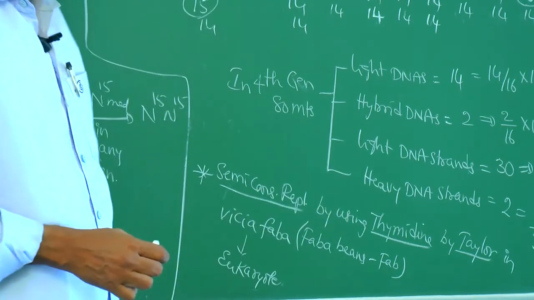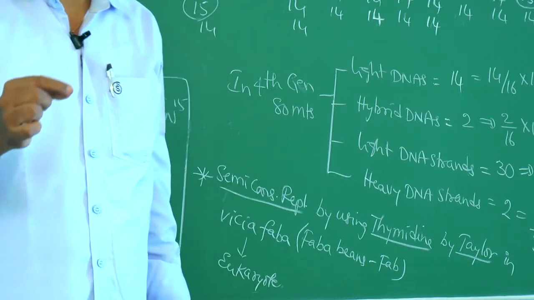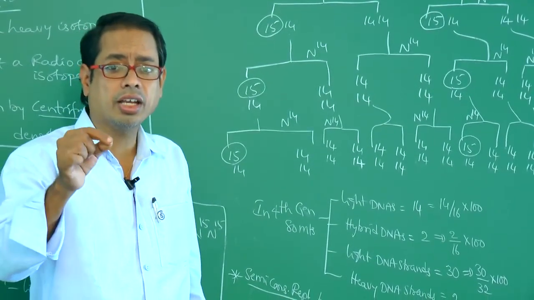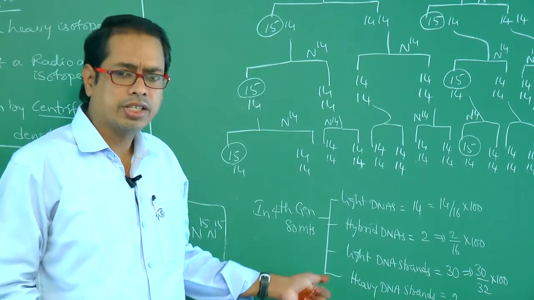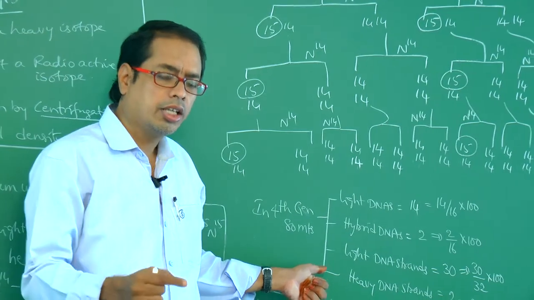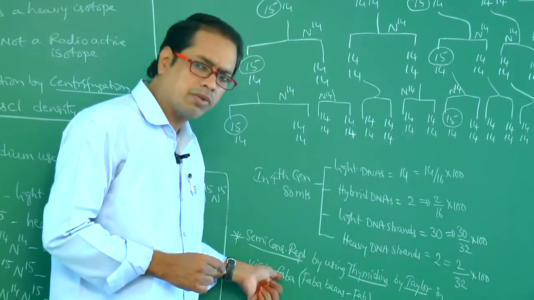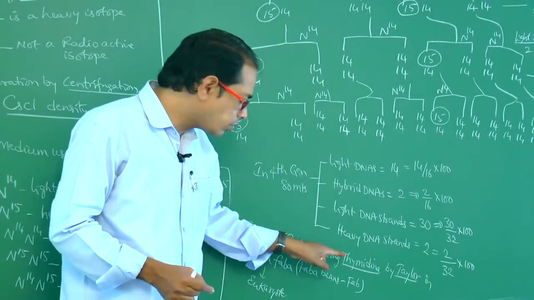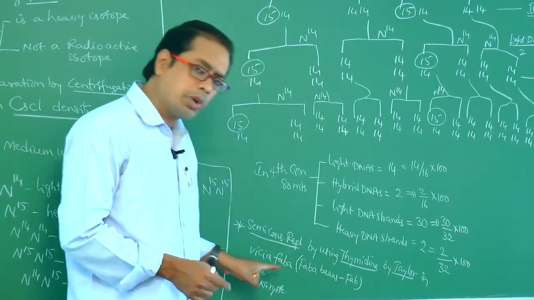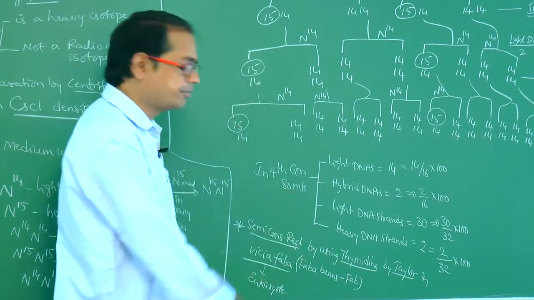So semi-conservative method of replication was conducted by Meselson and Stahl in E. coli. Taylor conducted semi-conservative replication in Vicia faba, the name of the plant, by using radioactive thymidine. In which plant? Vicia faba.